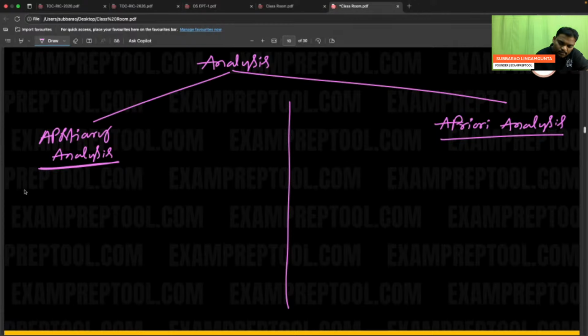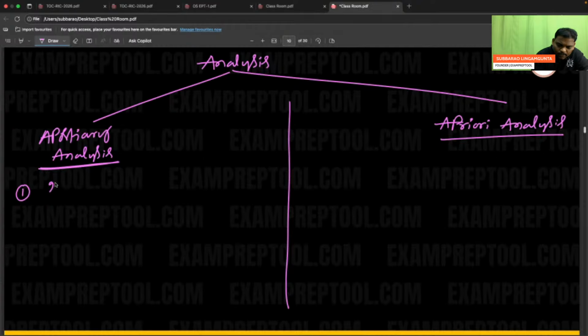Now listen. If someone asks what the time complexity of your program is, you know the time complexity depends on two factors: the programming language of the compiler and the type of hardware, the type of processor.